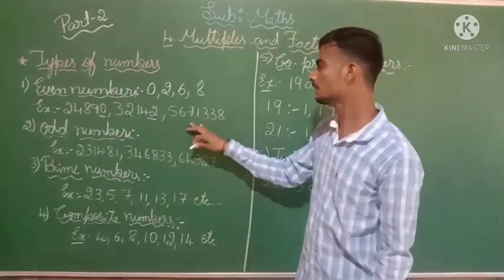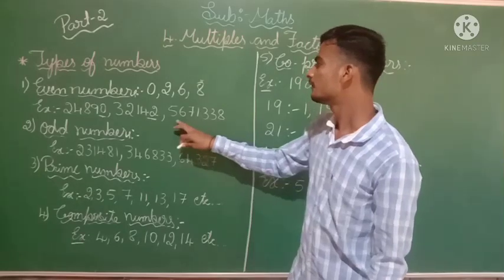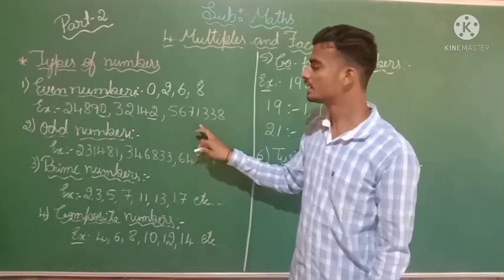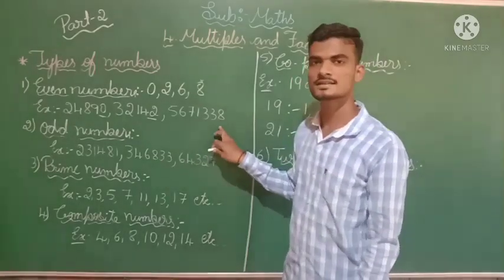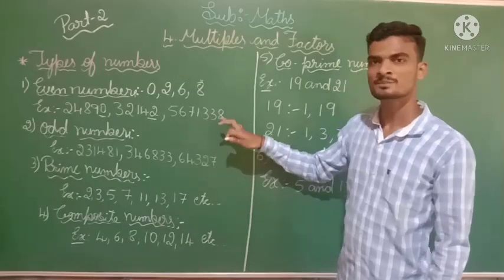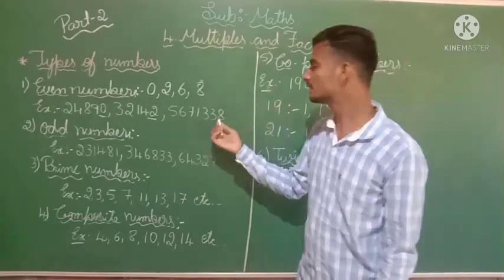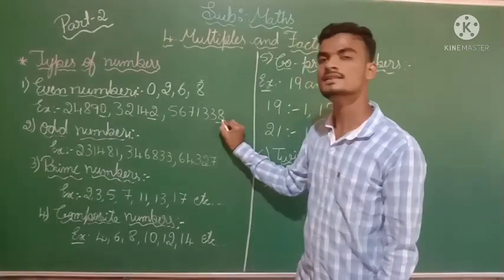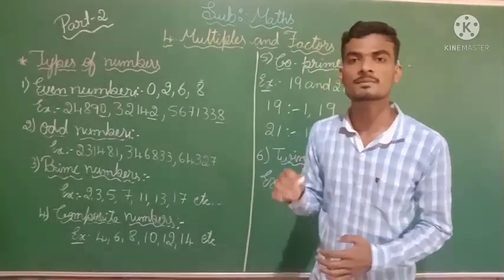Then here I have taken one more example, that is 56,71,338, an even number. Why is it an even number? Because it ends with an 8. 8 is going to divide completely by 2.